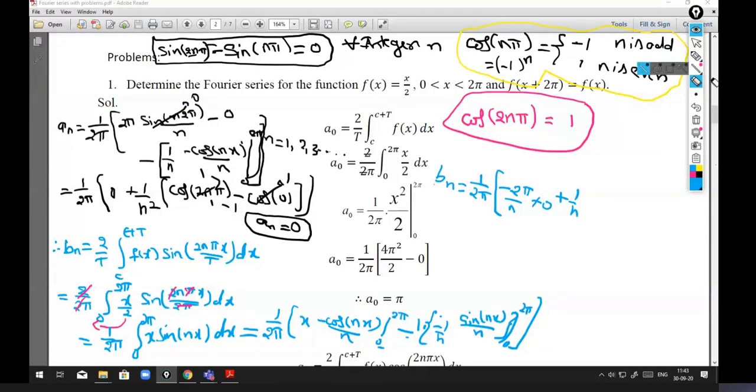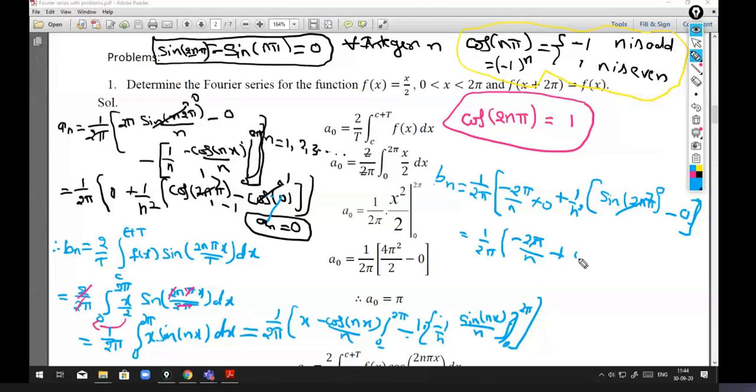If you put the upper limit, we get sin 2n pi minus sin 0. Sin 0 is 0. Okay, so after simplifying we get 1 by 2 pi into minus 2 pi by n plus sin 2n pi, which is 0.